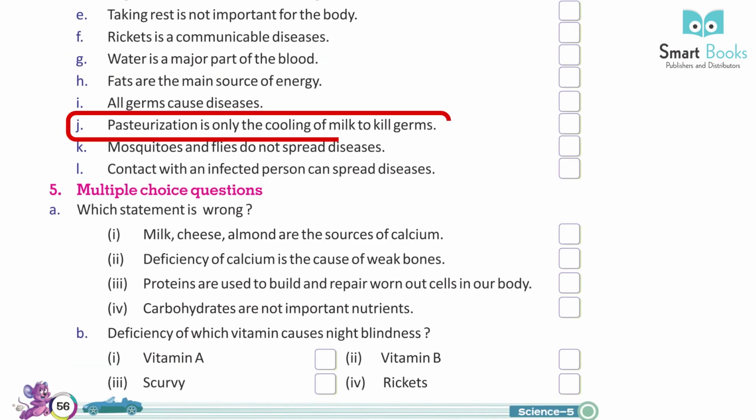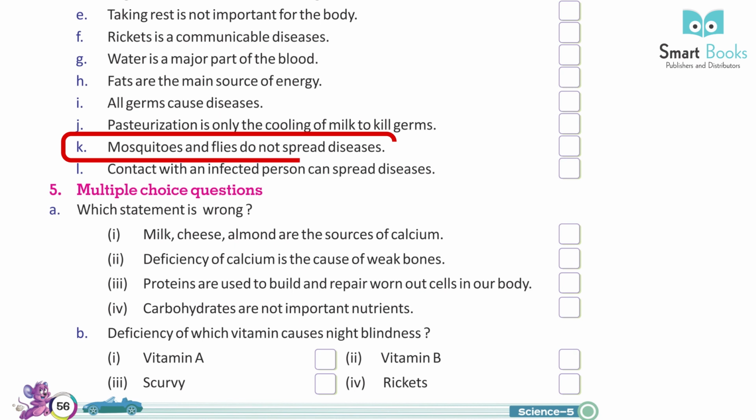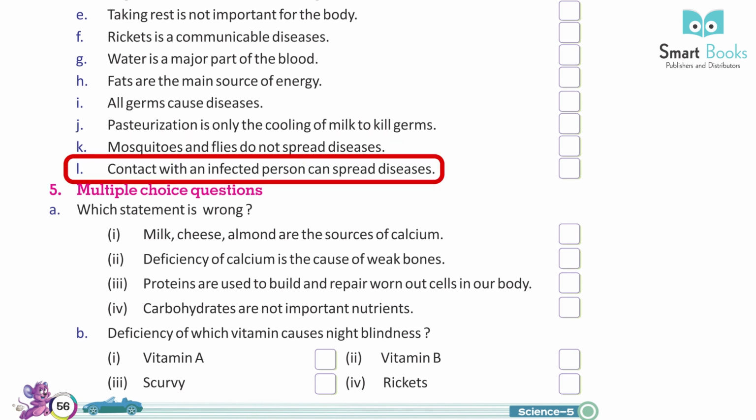J. Pasteurization is only the cooling of milk to kill germs. K. Mosquitoes and flies do not spread diseases. L. Contact with an infected person can spread diseases.